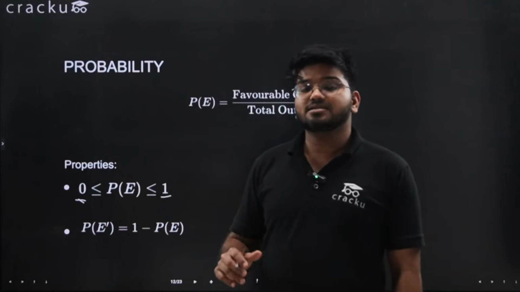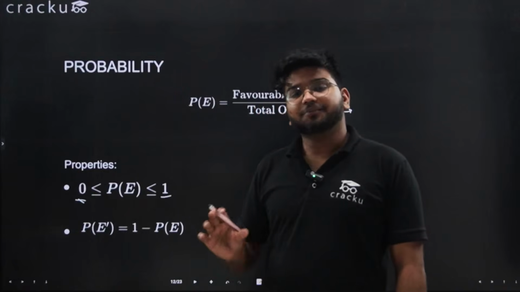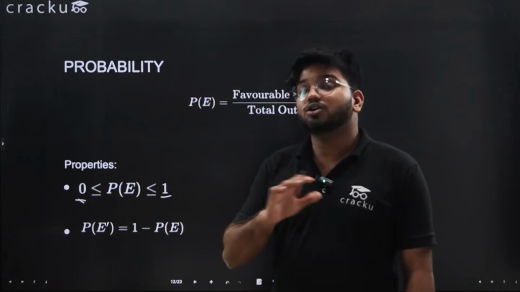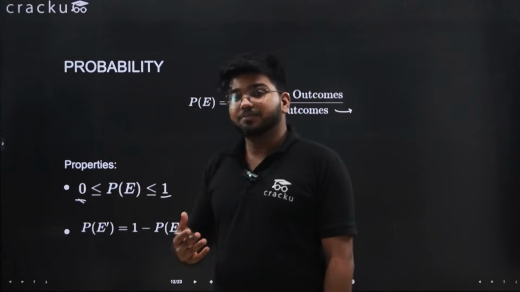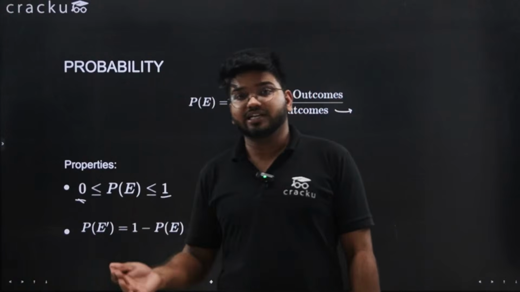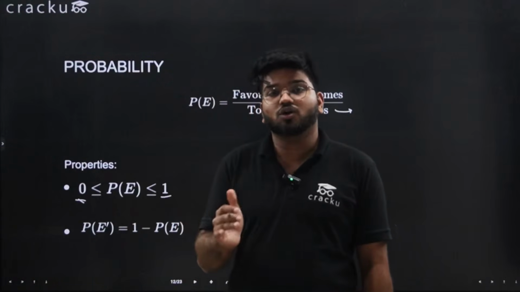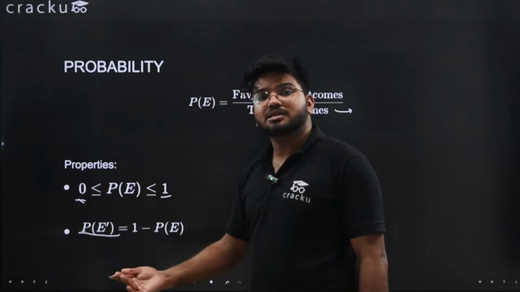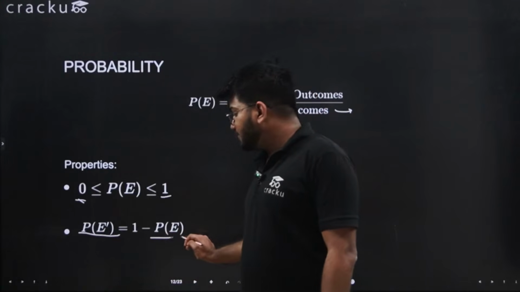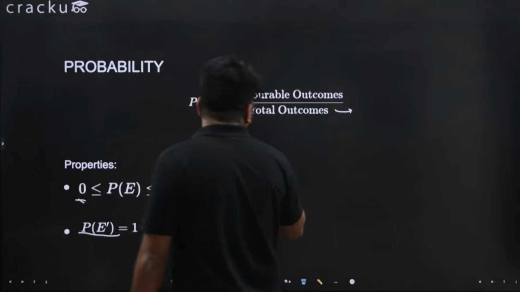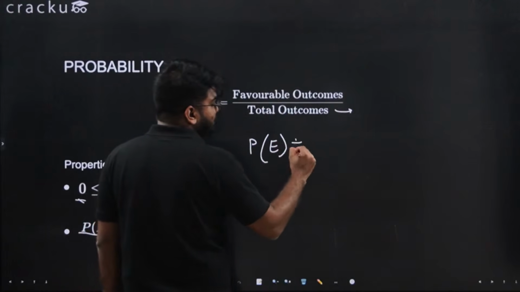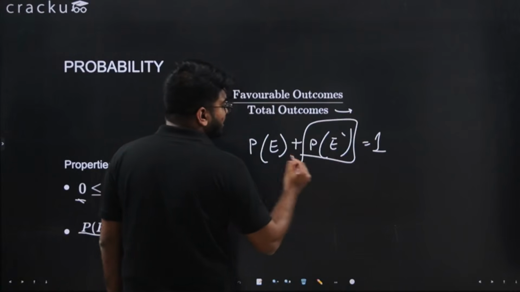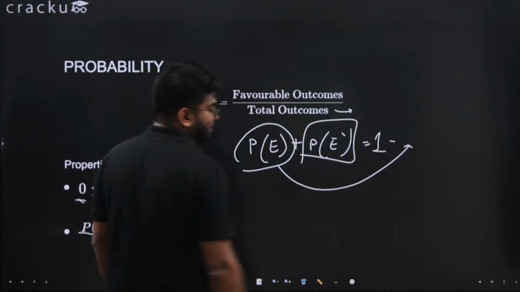Now one more thing: the probability of something happening and the probability of it not happening should add up to 1, my bad, sorry. For example, if it rains today or if it does not rain today, the probability of both the things has to be equal to 1. So if you want to find the probability of something not happening, just subtract the probability of it happening from 1, because the probability of happening plus the probability of not happening is equal to 1. If you want to find this, take it to the other side and subtract.